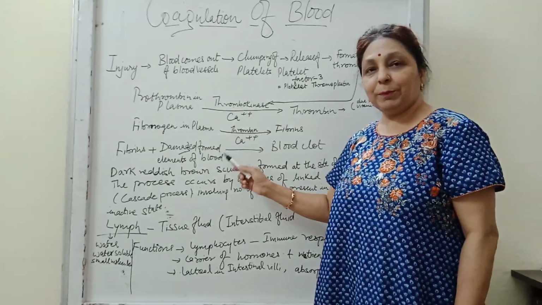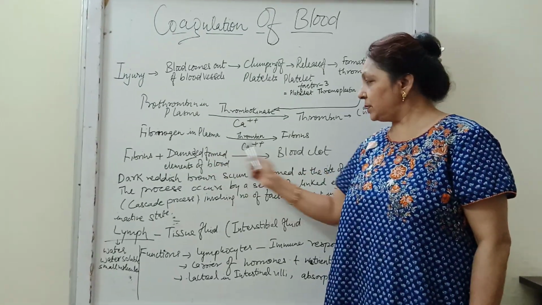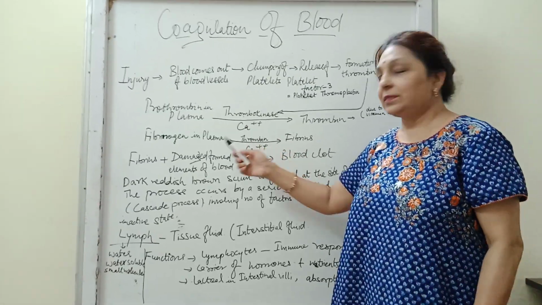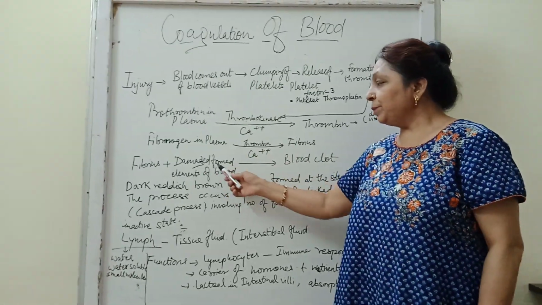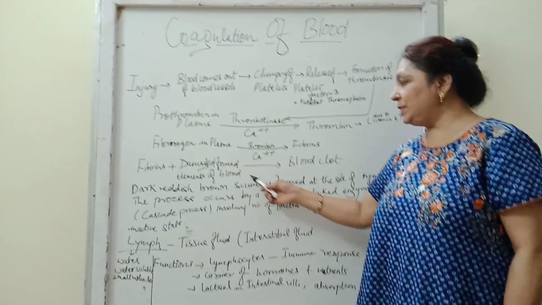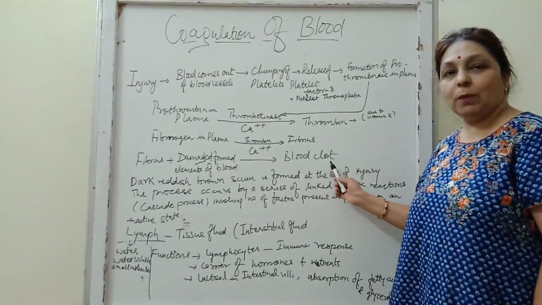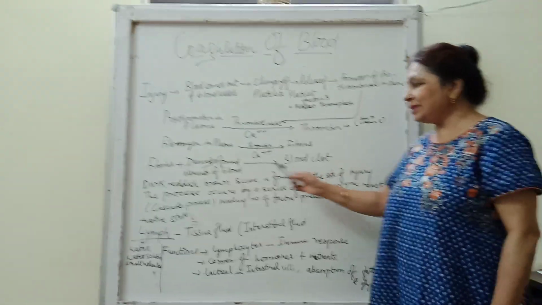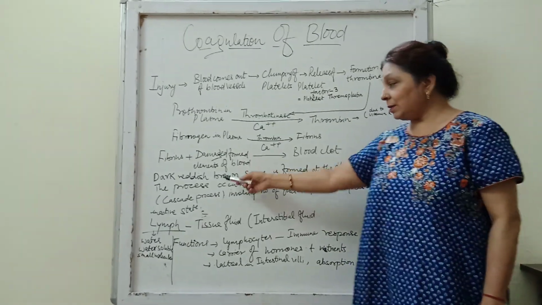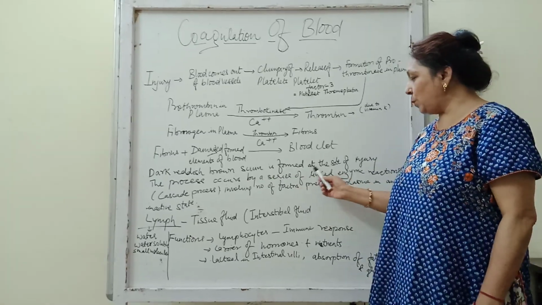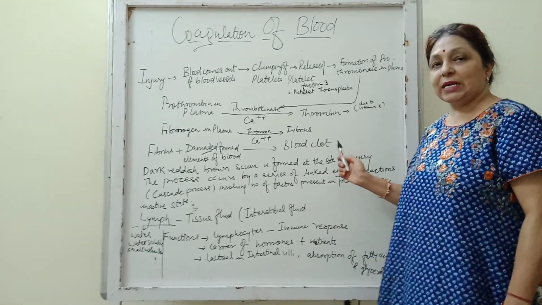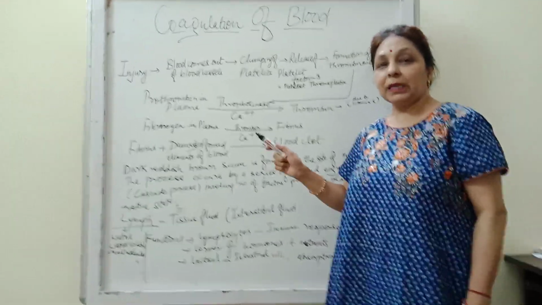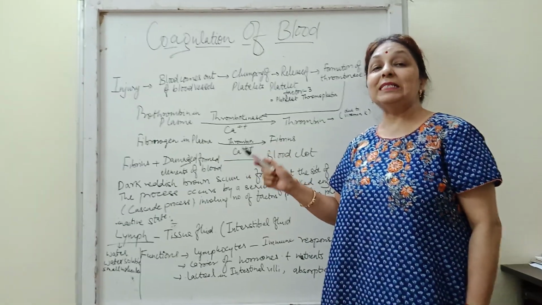So what is fibrin? Fibrin is again a protein which forms a mesh. It is insoluble, and it is formed from the elements of the blood and therefore forms a blood clot. What is a blood clot? It is a dark reddish brown scum which is formed at the site of the injury. It is required for blocking the blood, otherwise there will be immense loss of blood.